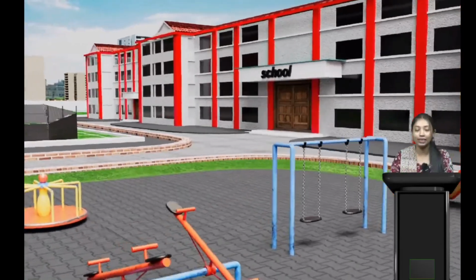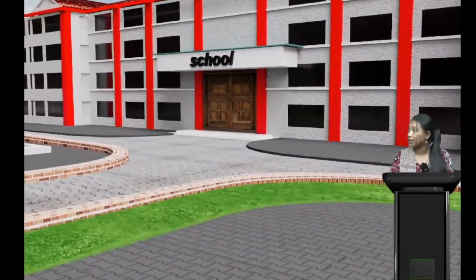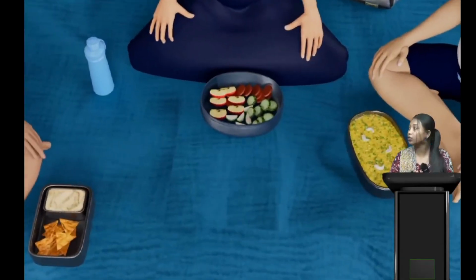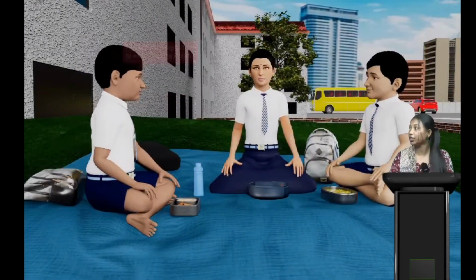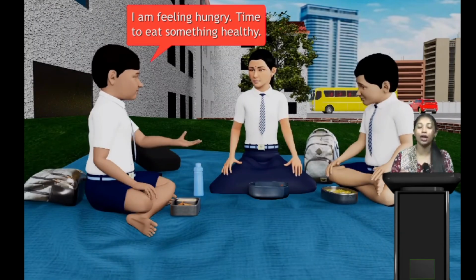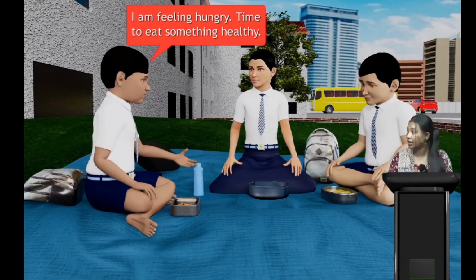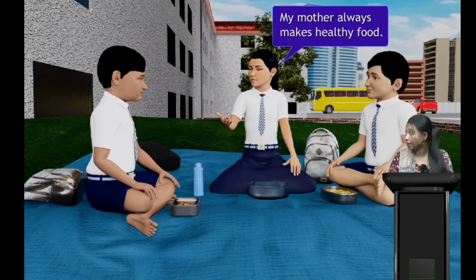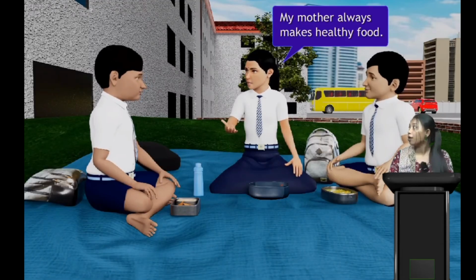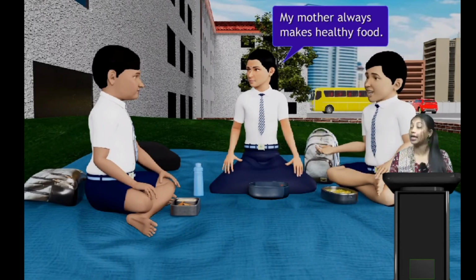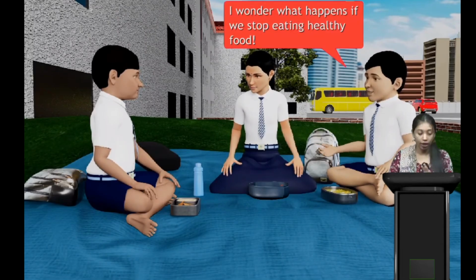Now what can we see on the screen? It's a school, and we can see three friends. They're just sitting and they're going to have their lunch. The boy is saying, I am feeling hungry, time to eat something healthy. In reply, the girl said, my mother always makes healthy food.